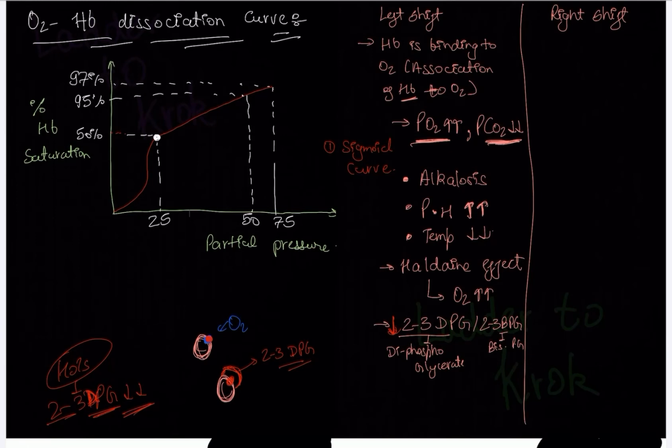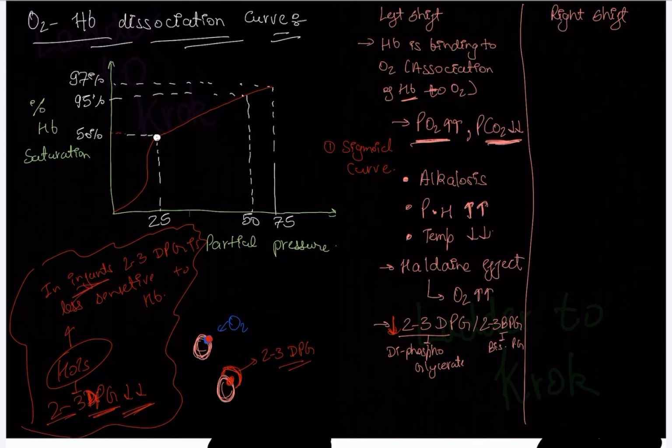In infants, this 2,3-DPG is less sensitive to hemoglobin. Just write it here if you want to. Like in infants, 2,3-DPG is less sensitive to hemoglobin. So in them it usually remains decreased. In infants, that's the main thing.